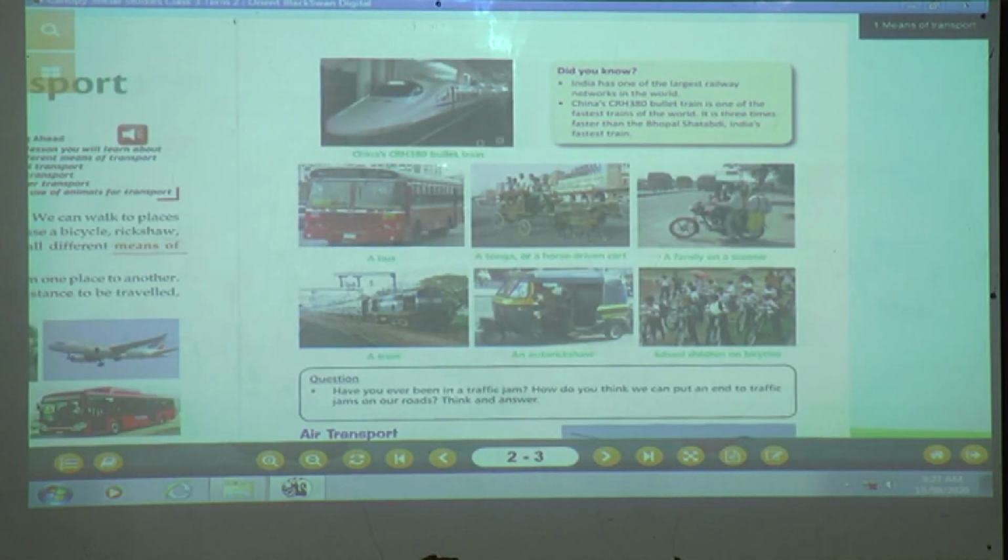Next page. Did you know India has one of the largest railway networks in the world? China's CRH 380 bullet train is one of the fastest trains of the world. It is 3 times faster than the Bhopal Shatabdi, India's fastest train. Yes children, as you know, India has the largest railway network. You can see so many networks are there in India, and China's CRH 380 is the fastest bullet train.